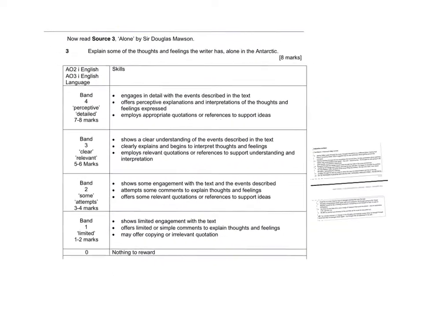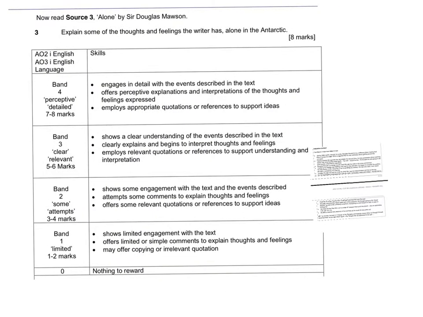So if we have a look at the mark scheme, to get into band 4, which is the top band for the 7 and 8 marks, there are actually only 3 bullet points that you need to tick off. So you've got to show that you engage in detail with the events in the text, and the best way of doing that is to make sure you're picking out thoughts and feelings from the whole text, not just the beginning, because often the character they've chosen goes through a range of thoughts and feelings. They might have a turning point in their thoughts and feelings at some point in the text, and if you can pick that out, then that's quite impressive.